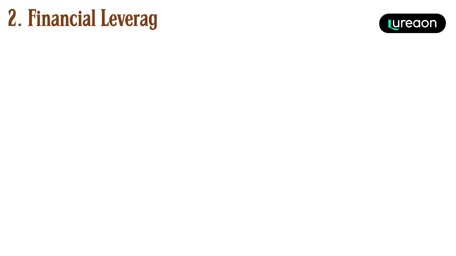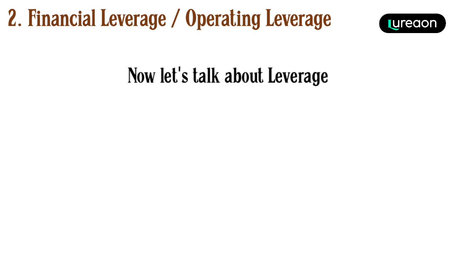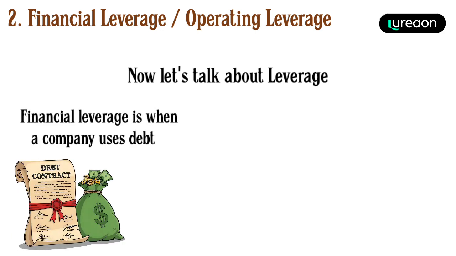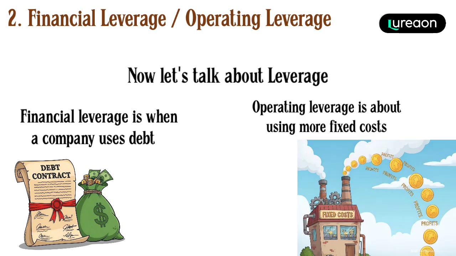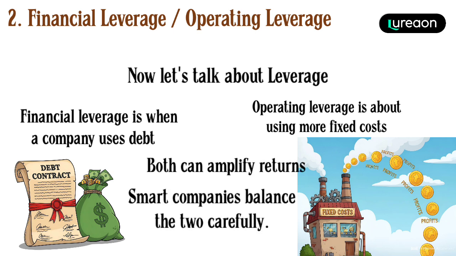2. Financial leverage versus operating leverage. Now, let's talk about leverage. Financial leverage is when a company uses debt, borrowed money, to boost its net income. Operating leverage is about using more fixed costs instead of variable ones to increase profits as sales grow. Both can amplify returns, but also risk. Smart companies balance the two carefully.